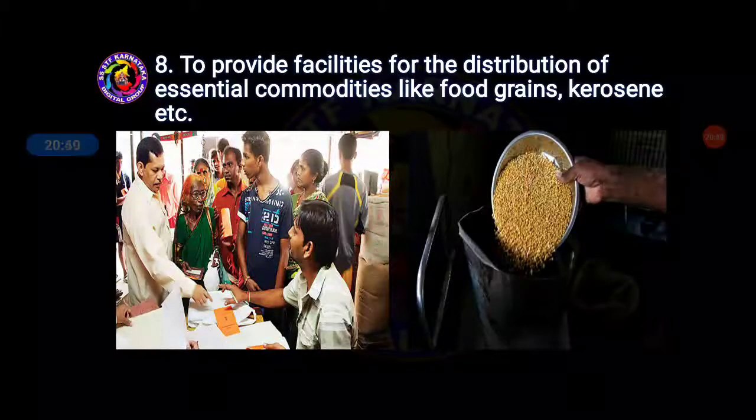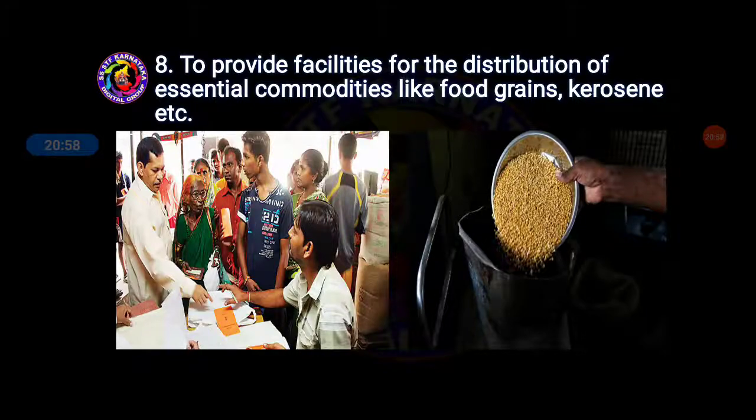To provide facilities for the distribution of essential commodities like food grains, kerosene, etc. Students, as you know, people below the poverty line, with the ration card, they will provide you ration, right? Every month, I think, once a month. So they will provide you rations like kerosene, food grains, etc. Those people who are below the poverty line, with the BPL card, they will provide you food and facilities also.